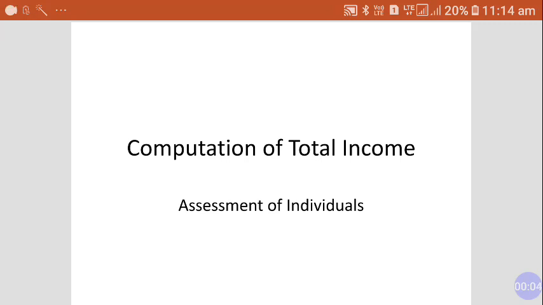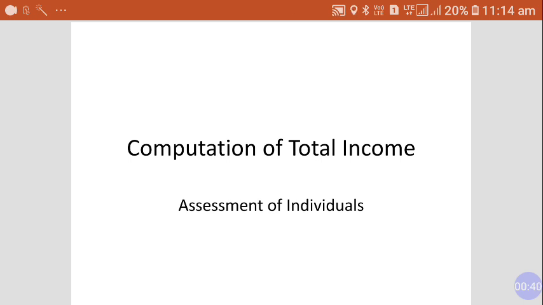Today we will discuss a very important topic after discussing all the sources of income. As you know, we are talking about income tax, and the meaning of income contains five sources: income from salary, house property, capital gain, business profession, and other sources. After uploading all the audio lectures of these chapters, today we are here for the calculation of total income of an individual, because an individual is liable to pay tax on their total income.